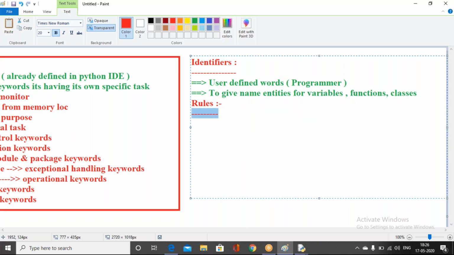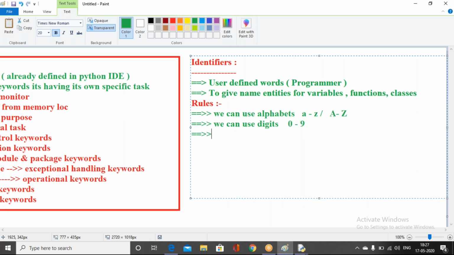will be common for most programming languages, and in the case of Python also it will be common. The first one is we can use alphabets: small a to small z, or capital A to capital Z. Next, we can use digits also, 0 to 9.